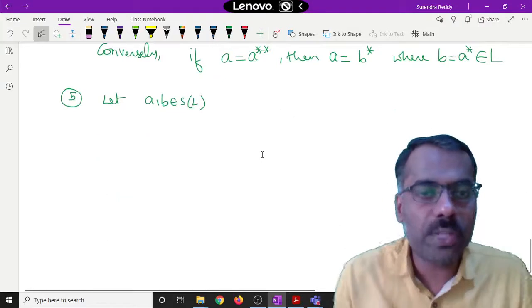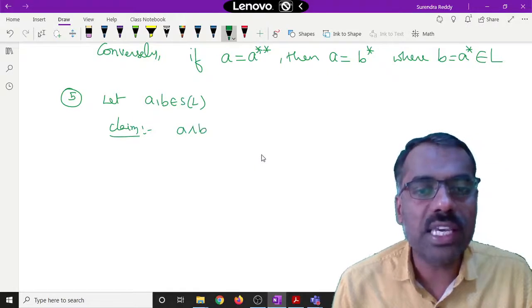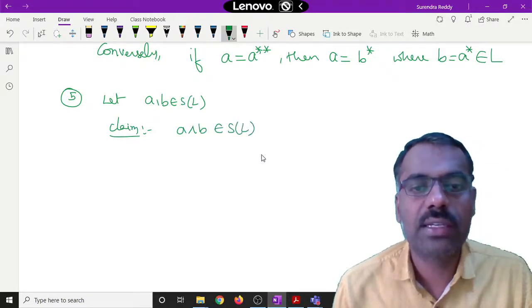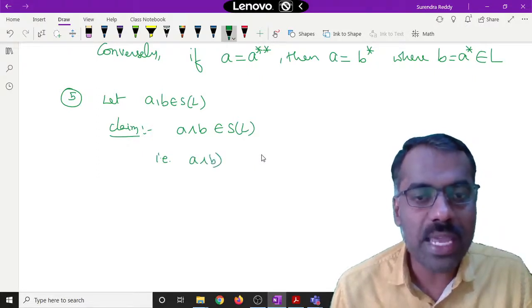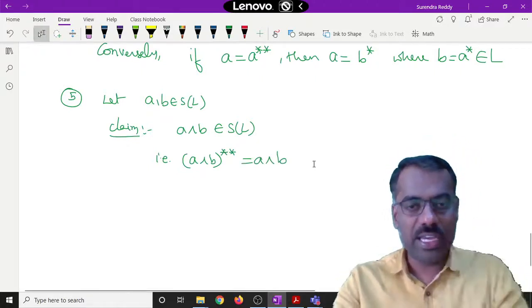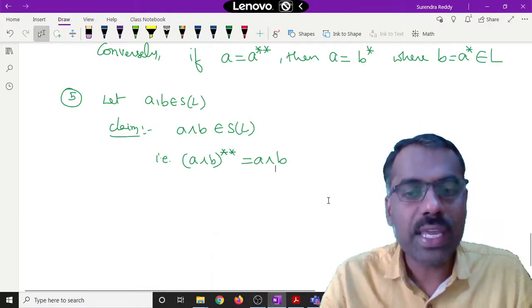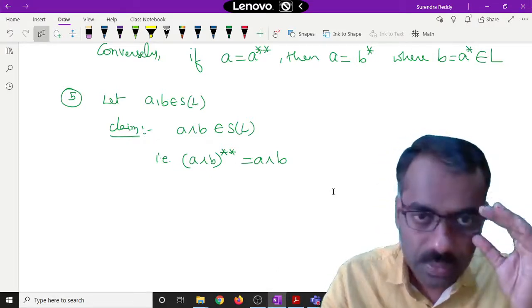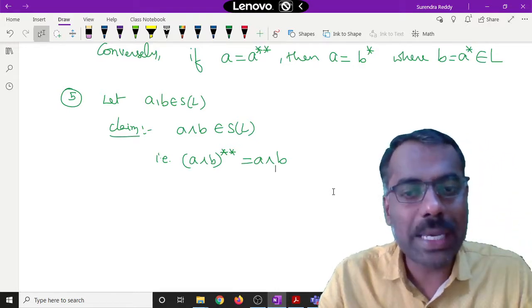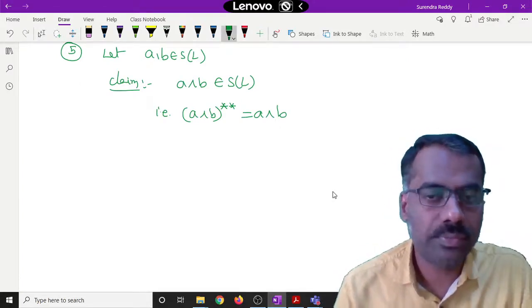So our claim, that A meet B is in S of L, is the same by 4 as proving that A meet B double star is the same as A meet B. If we can prove that, then we are done, because S of L contains elements if A double star is the same as A. Is this clear? Yes, sir.